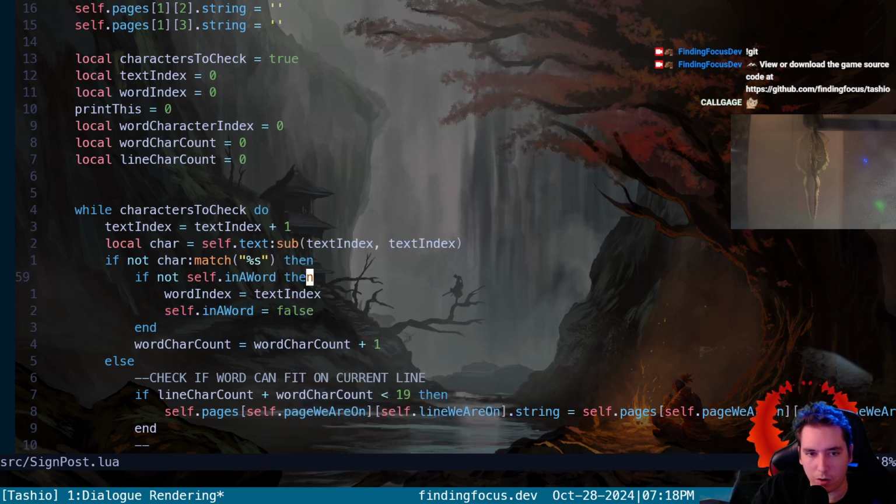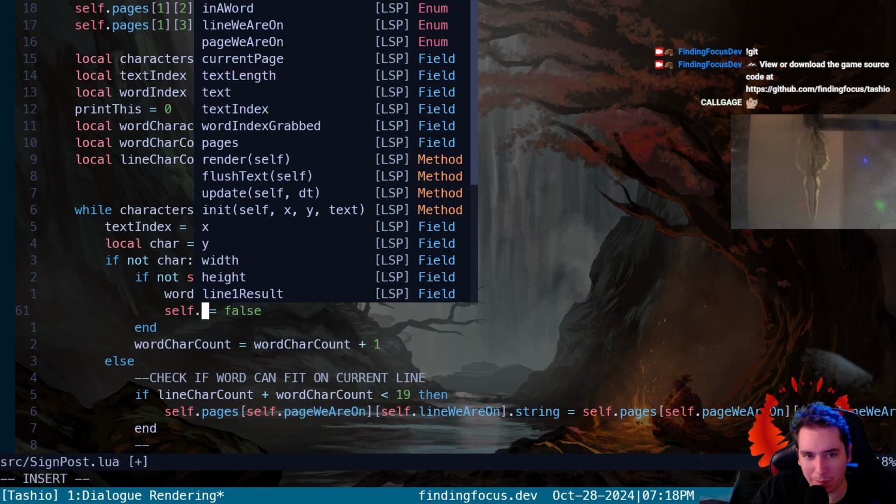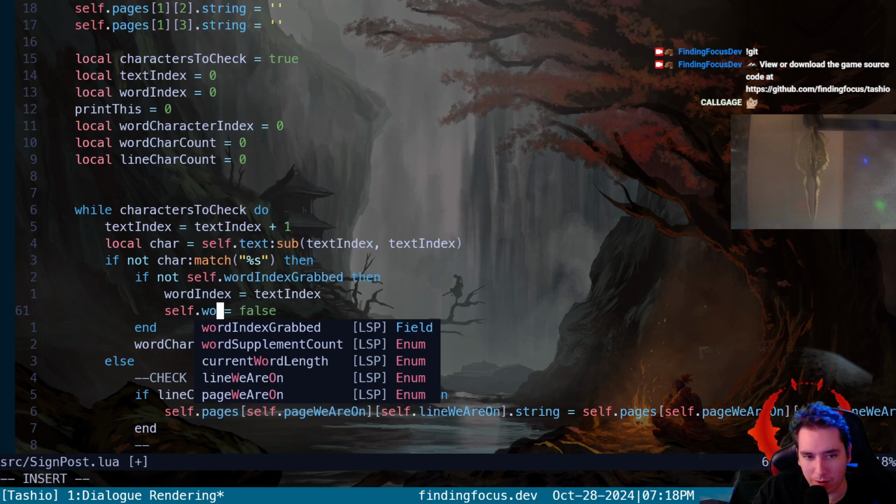So we are no longer, actually, this shouldn't be in a word. This should be called, I don't know, if not word index grabbed. Then we would become word index grabbed true.